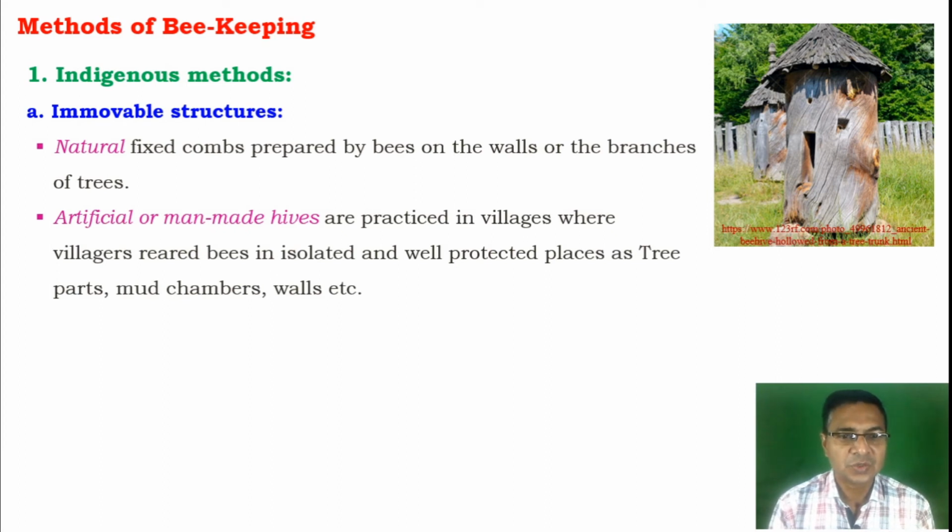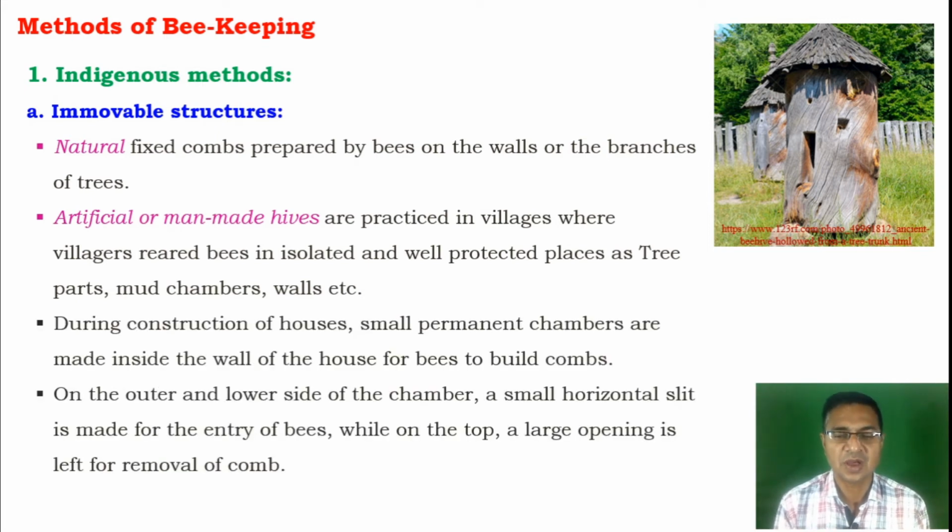Here, two types of immovable structures are maintained by the farmers as well as the villagers. One is the natural fixed combs which are prepared by the bees on the walls or the branches of the trees. Second is the artificial or man-made hives which are immovable and are practiced in the villages where the villagers rear bees in isolated and well-protected places such as tree parts, mud chambers, walls, etc. This is the image associated with the artificial or man-made hives. This is the immovable hive.